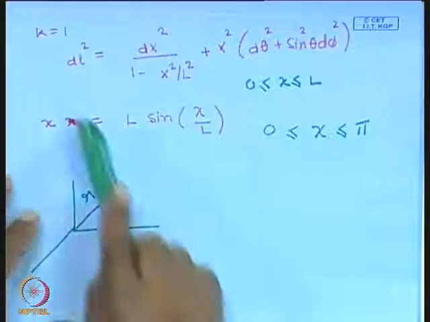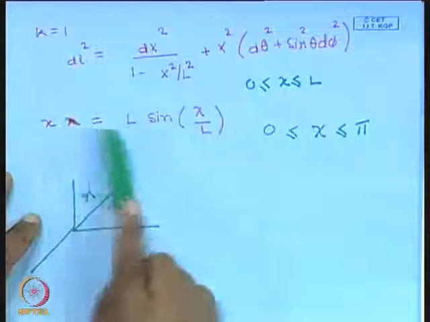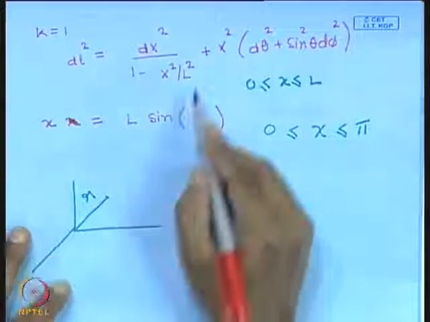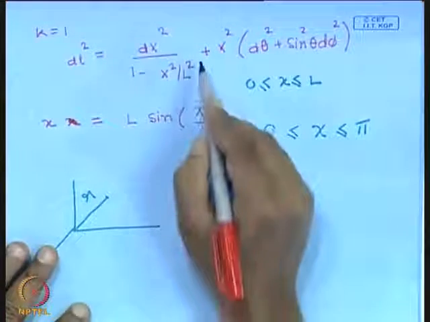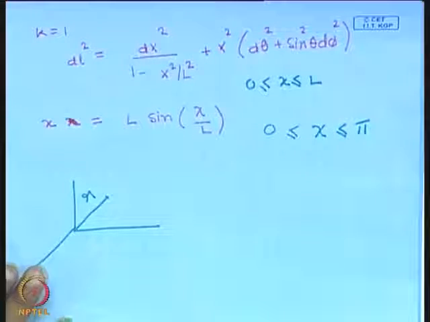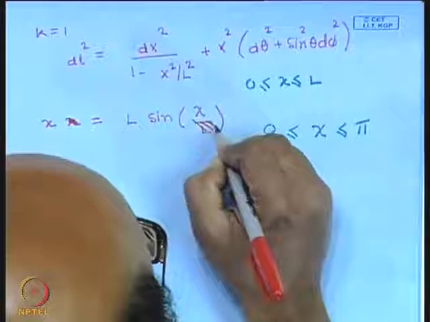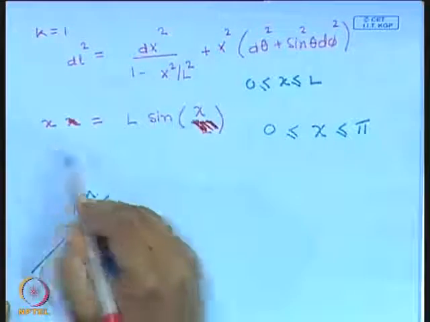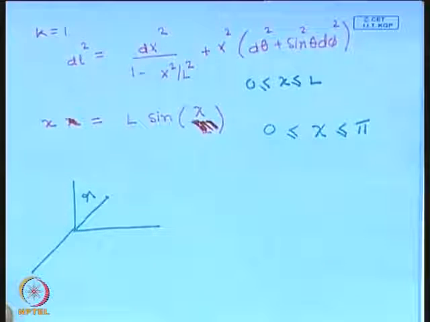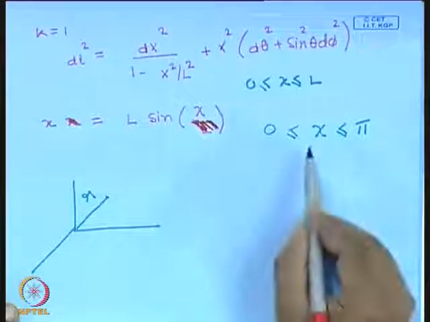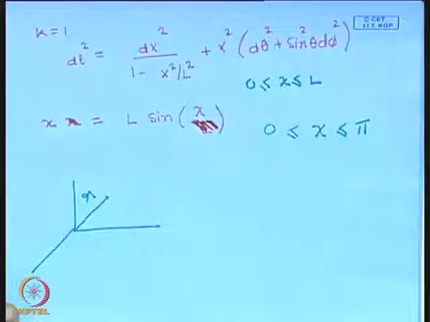Okay, fine. So, let us now replace the variable x with chi. To do that, all that you have to do is replace it here. Let us make chi dimensionless, otherwise I will have to put extra factors of L. So, x is equal to L sine chi, and the range of chi is 0 to pi.